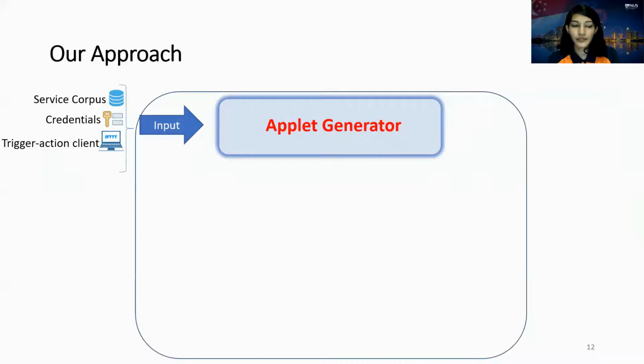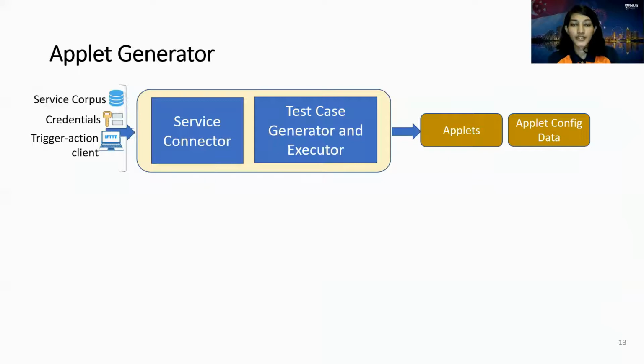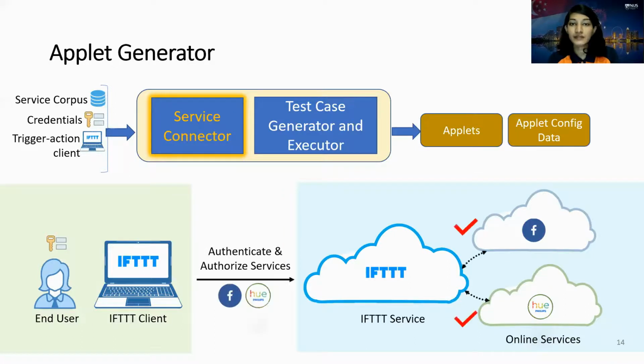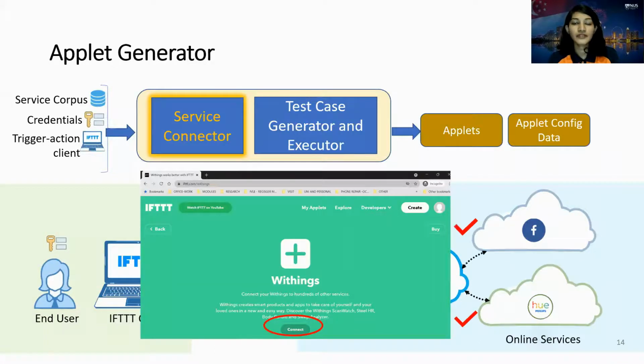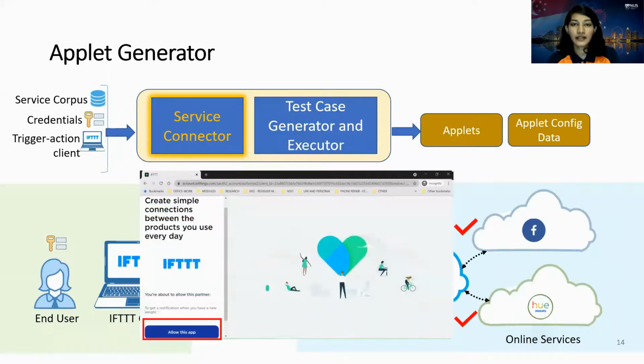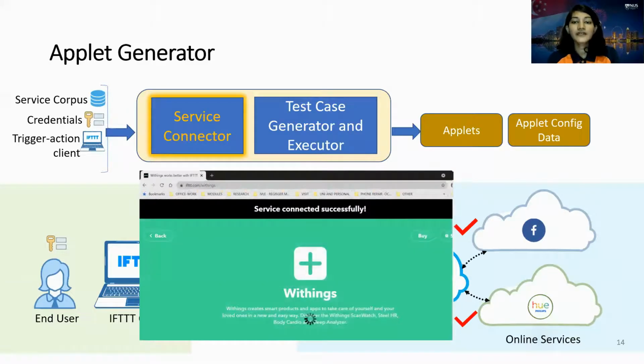Our approach takes 3 inputs. The service corpus includes information about the online services, credentials of the user account, and the transaction client. We first generate a set of applets. Before generating the applets, we need to connect the services with the transaction service. This involves authentication and authorization using the credentials. We automate this for the IFTTT platform. It involves clicking on the connect button, providing credentials, clicking on sign in, and allowing connecting the service. We connect several services for testing purposes.